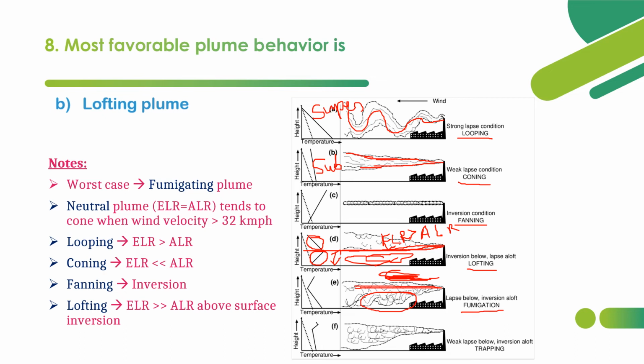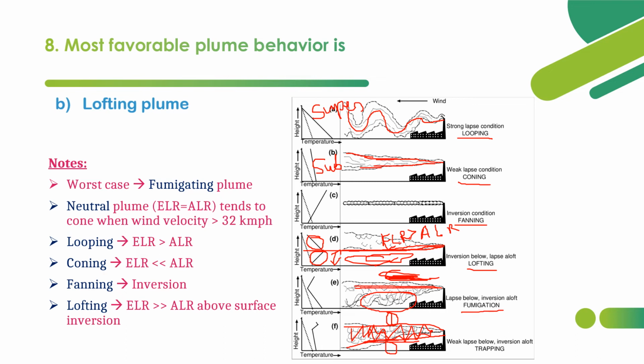And trapping is nothing but all the gases will be trapped like this. Actually this diagram is not correct. Trapping means all gases will be trapped between two surfaces. Below this line there will be surface inversion, above this line there will be inversion, and here only there will be super adiabatic lapse rate.